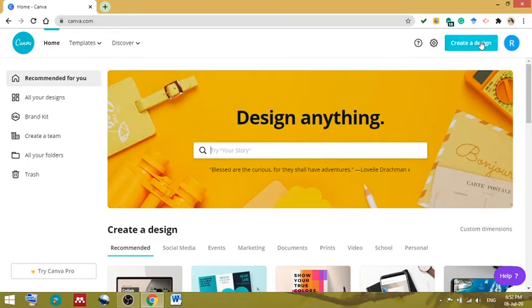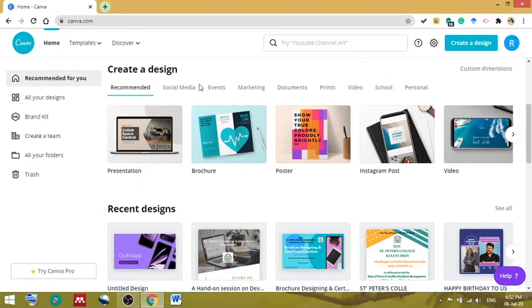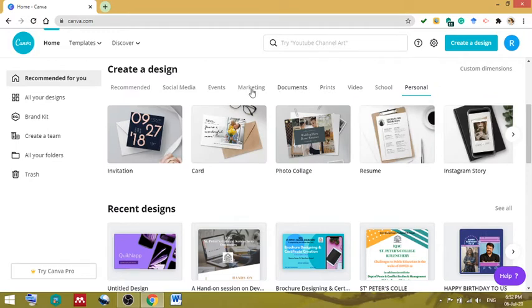The only thing is you have to sign in using your mail ID, and if you log in using the same ID, you will always find your designs under this category. And on logging into this page, you can see create a design. So many templates are available for your usage. It's available under different categories as well: personal, school, video, prints, documents, social media.